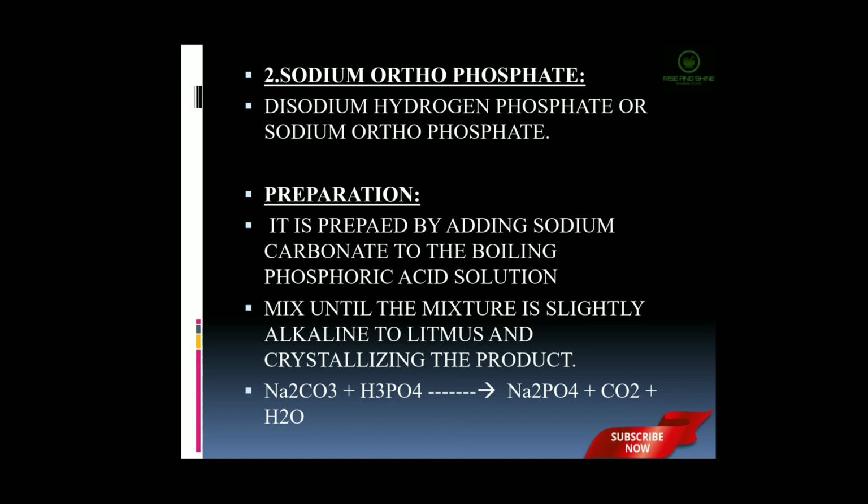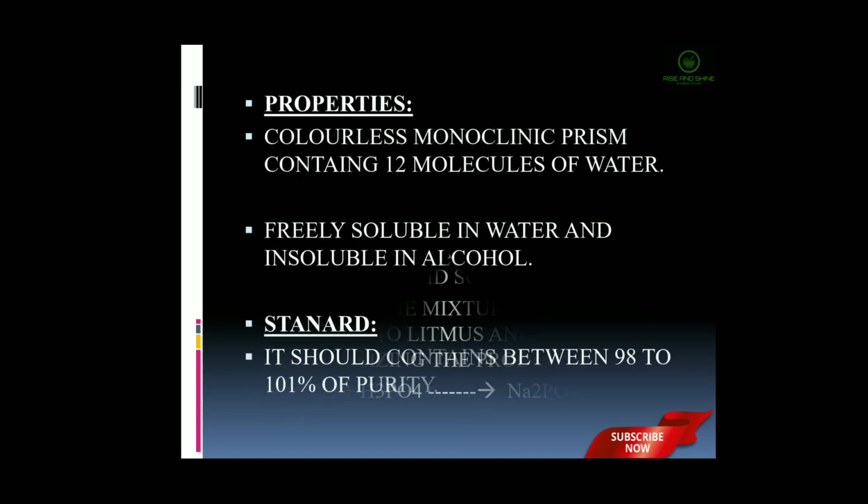Now we are seeing about the properties of sodium orthophosphate. It is a colorless monoclinic prism containing 12 molecules of water. It is freely soluble in water and insoluble in alcohol. A standard sodium orthophosphate should consist of 98 to 101% purity.